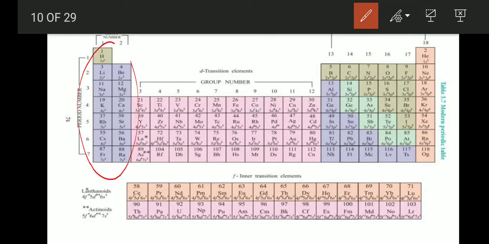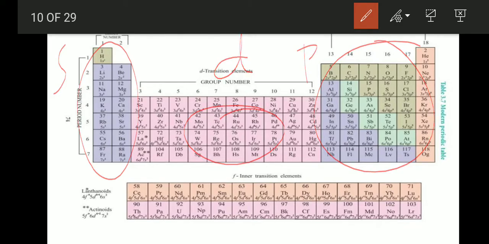This is s block elements. This is p block elements. This is d block elements. This is f block elements. The s block elements have the general electronic configuration ns1 to 2.